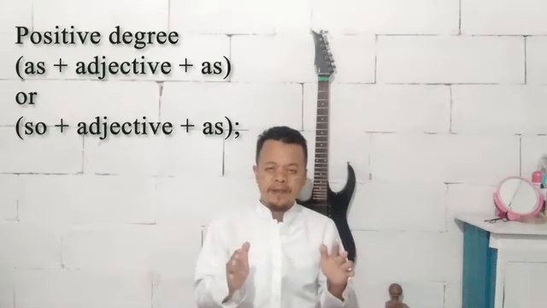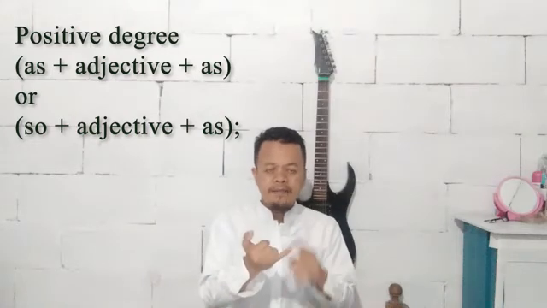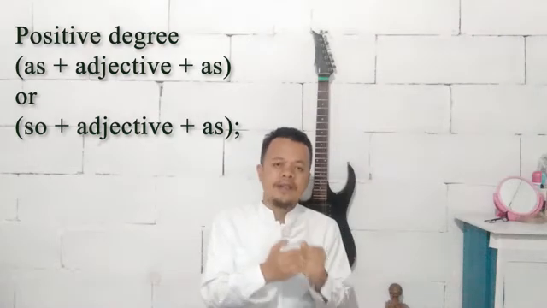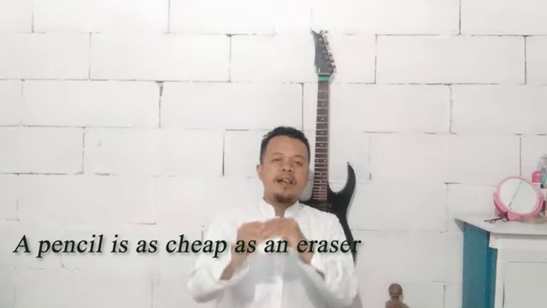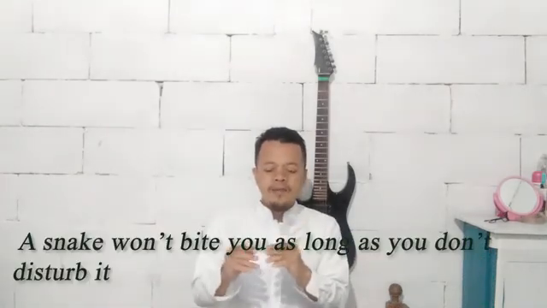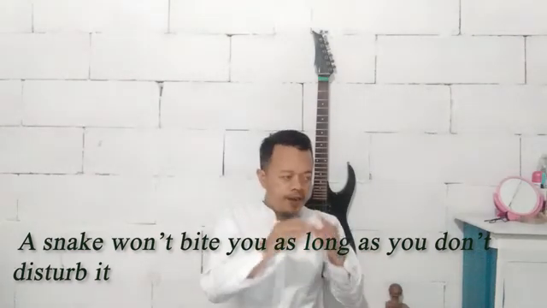Positive degree has a formula: as plus adjective plus as, or so plus adjective plus as. For example, a pencil is as cheap as an eraser. The example again: Tom is as tall as Aldi. The next: a snake won't bite you as long as you don't disturb it. As long as.